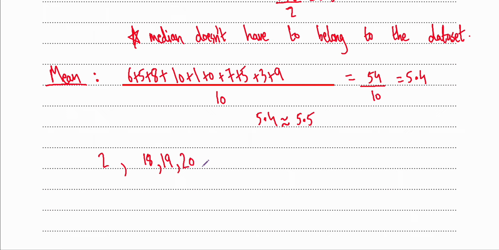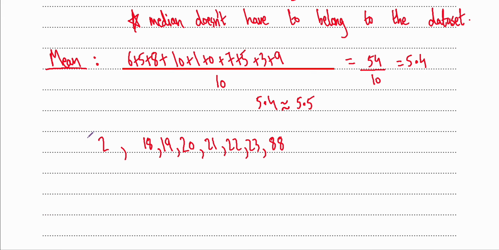So I'm going to give you 2, 18, 19, 20. Then I'm going to give you 21, 22, 23. Then I'm going to give you 88. So these are the numbers I gave you. I gave you 1, 2, 3, 4, 5, 6, 7, 8. I gave you 8 numbers. Now, just by looking at these numbers, what are you going to tell me? Well, we know 2 and 88, in fact not even 8, it's 88.